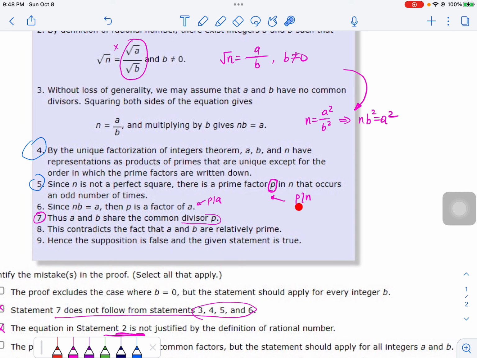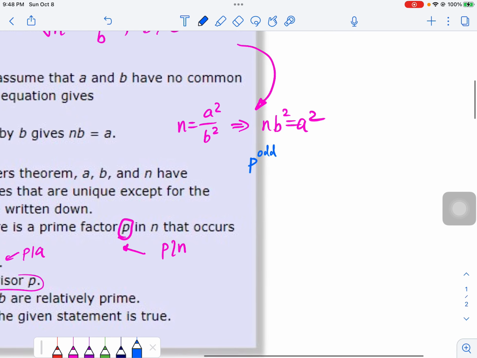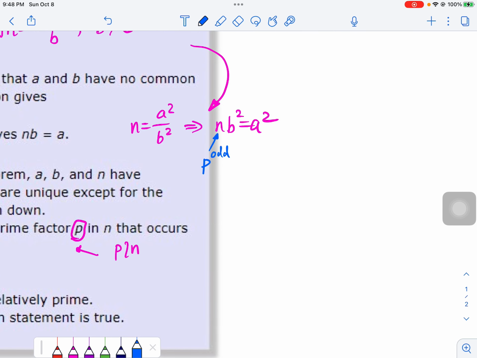There's a p which happens only an odd number of times in n's factorization. So there's a p to an odd power contained in n, times some other factors of n that make up the n. N can be factored as a p raised to an odd power times other products of primes, other factors.